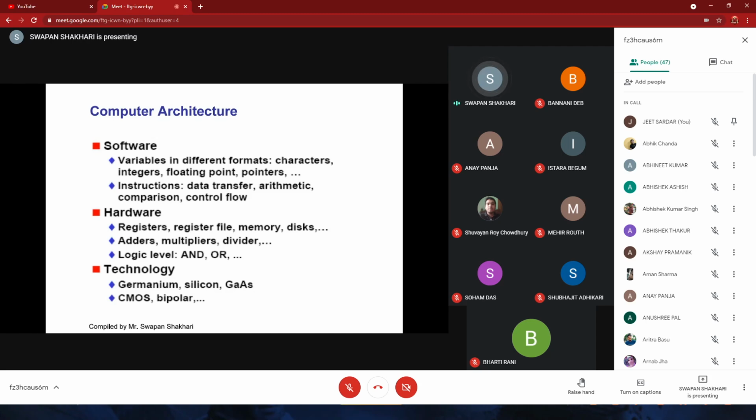Right now we are using CMOS technology, the semiconductor technology, silicon technology. With the help of this technology, we are building different logic gates, AND, OR, and with the help of these gates, we are again building more complicated circuits.